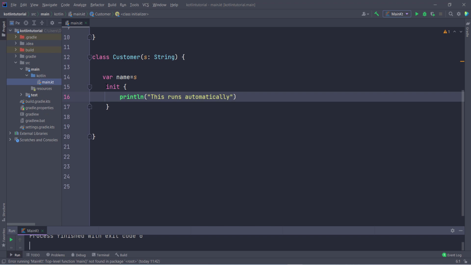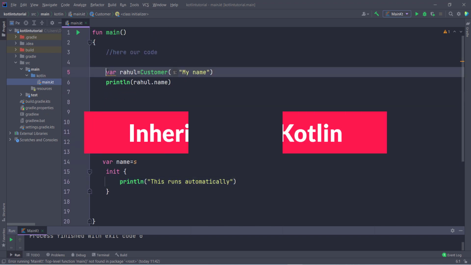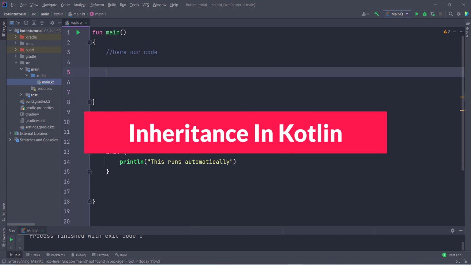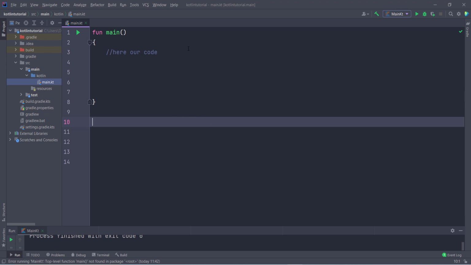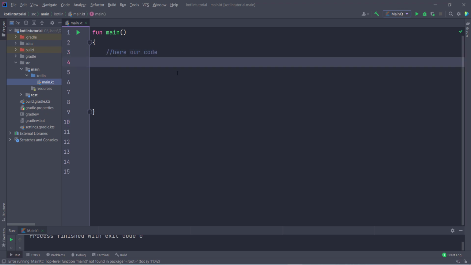Now let's talk about inheritance in Kotlin. I delete everything. If you are from a Java background, then you should know what inheritance is. Inheritance is something to save our reusable code. Let us suppose we have two animals, a cat and a dog. The cat can run, the dog can also run, so these are the same methods. Then the cat will meow but the dog will bark, so these two are different methods. How can we utilize this code?